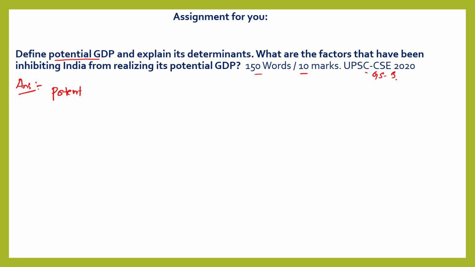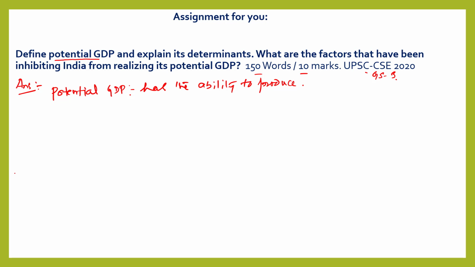So here is the definition. What is potential GDP? Potential GDP is the GDP which an economy has the ability to produce. This is a futuristic term, a term of hopefulness.